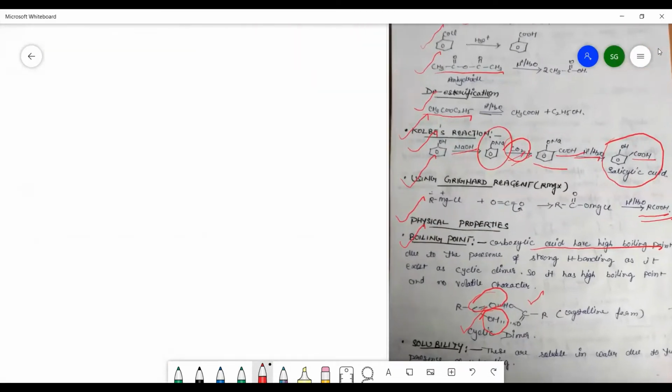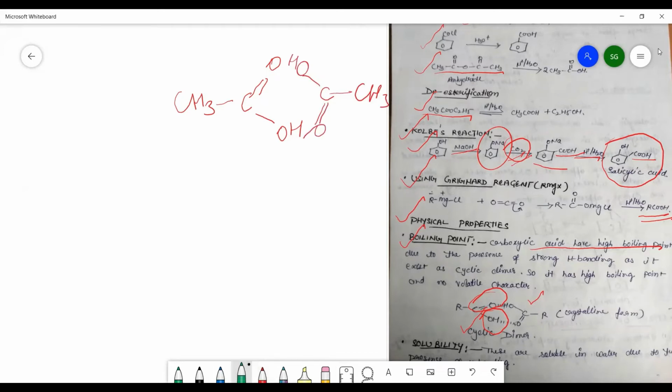Suppose you have acetic acid. In acetic acid, you have this kind of group, and both are responsible for the hydrogen bonding like this, and you can easily see the hydrogen bond formation takes place between these two groups, and this is called the formation of a cyclic compound. So this is called a cyclic dimer. डाइमर का मतलब होता है दो आपके जो मॉलिक्यूल्स हैं वो अटैच हो जाते हैं, और साइक्लिक का मतलब है कि they are arranged in a cyclic form, closed ring बन गया.